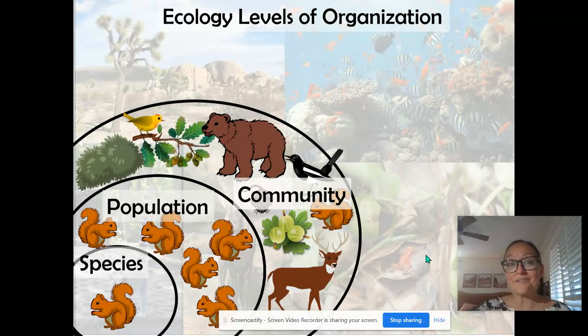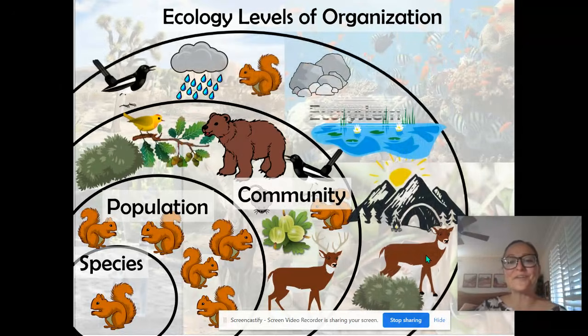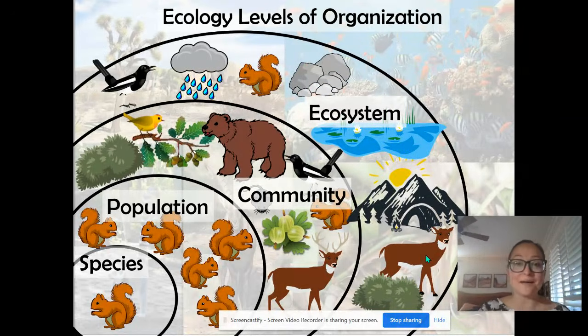Then we add in, well, what are the impacts of non-living things on living things, right? So here we have ecosystem ecology. In ecosystems, you have both the living and the non-living interacting together.